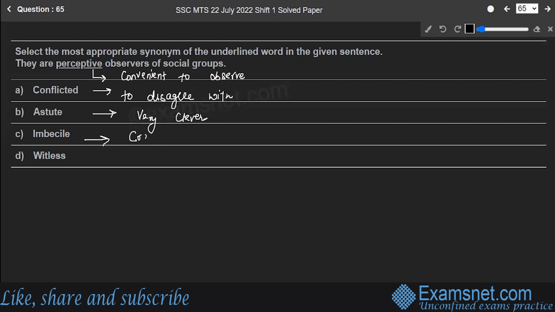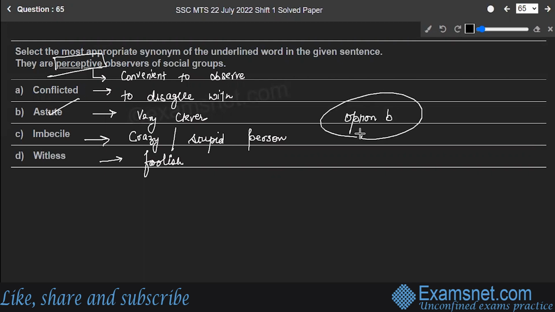Imbecile means a crazy or a foolish person, stupid person. Witless means foolish. So you have to find the synonym for the word convenient to observe. That is the same meaning word, which is nothing but astute, which is very clever. So option B is the correct answer to the question.